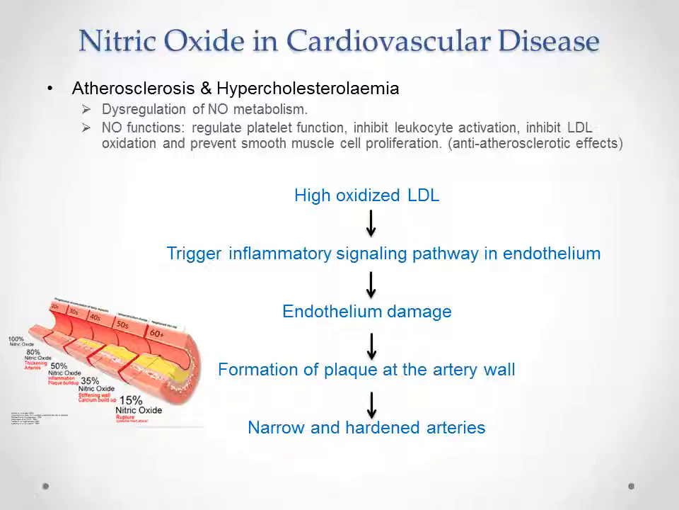So, when the nitric oxide function is impaired, there will be a high level of oxidized LDL. This will trigger inflammatory signaling pathways in the endothelium and eventually lead to endothelium damage, besides the formation of plaque at the artery wall, causing narrowing and hardening of the arteries.